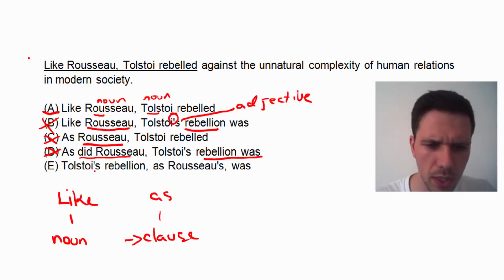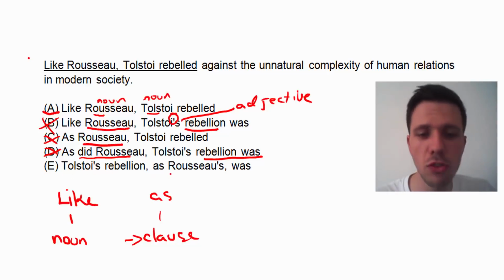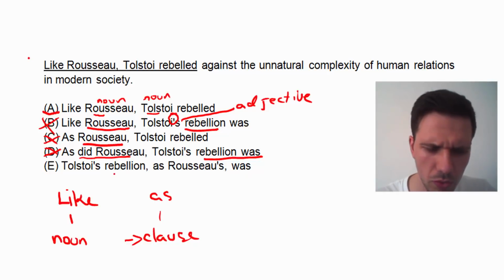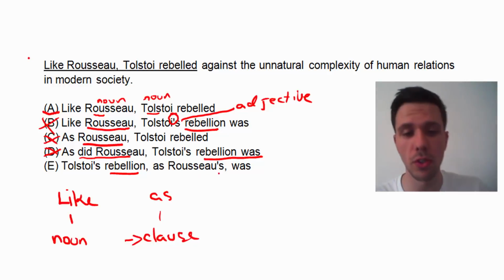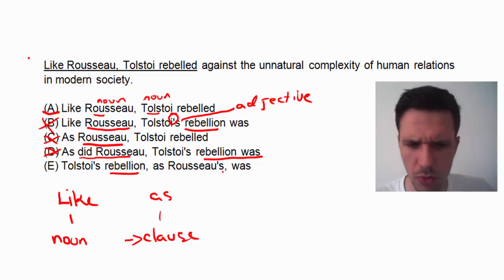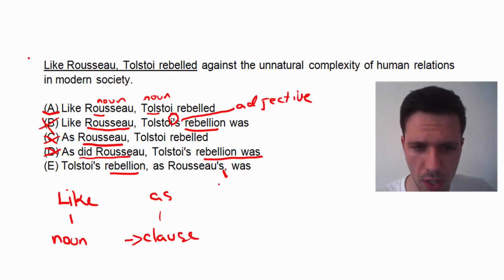What about E? We're saying Tolstoi's rebellion, as Rousseau's, was. So it seems that there's a couple of problems here. First of all, we're comparing Tolstoi's rebellion to Rousseau's rebellion. So it is somewhat correct in terms of comparing like things.